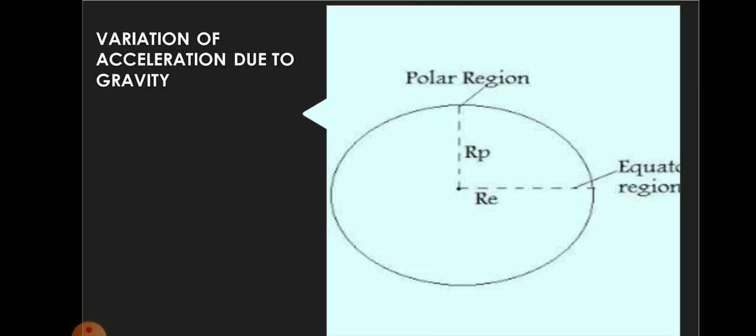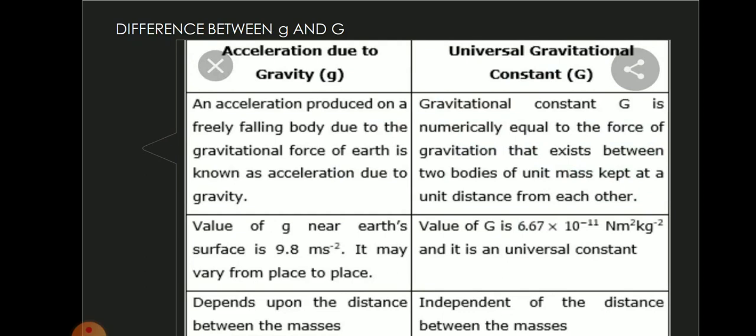So we have learnt about G and g. We can compare both now. There is a difference between G and g. These are the differences between capital G and small letter g. Small letter g is acceleration due to gravity. Capital G is universal gravitational constant.